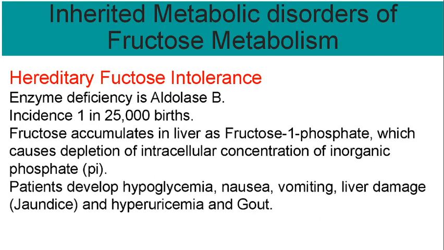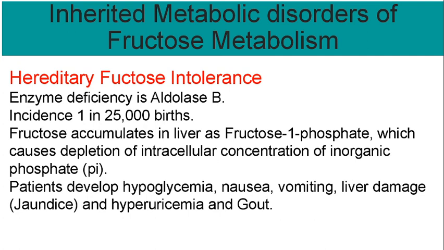The next inherited disorder of fructose metabolism is hereditary fructose intolerance. This is mainly due to defects of the enzyme aldolase B, which cleaves fructose 1 phosphate into dihydroxyacetone phosphate and glyceraldehyde in the liver. Due to deficiency of this enzyme aldolase B, fructose 1 phosphate will accumulate in the liver, which causes depletion of the intracellular concentration of inorganic phosphate. So this is called sequestering of phosphate.